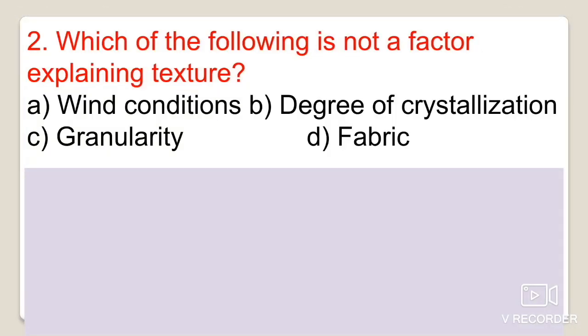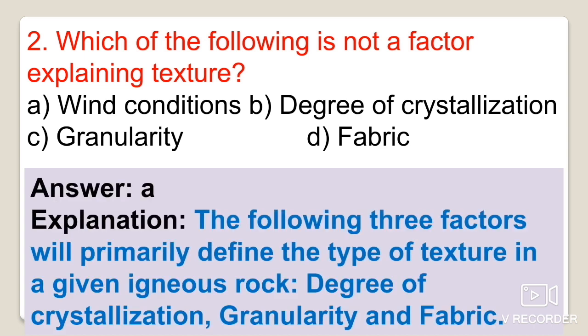The second question asks: which of the following is not a factor explaining texture: wind condition, degree of crystallization, granularity, or fabric. Four options are there, and you have to choose which one doesn't explain the texture of the rock. You can easily pinpoint that it is the wind condition, which has nothing to do with texture.